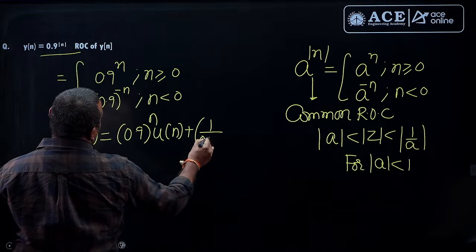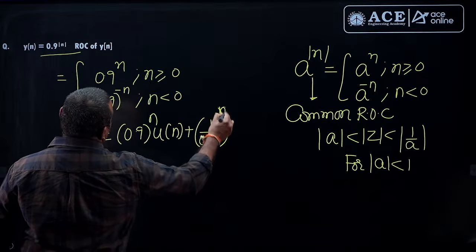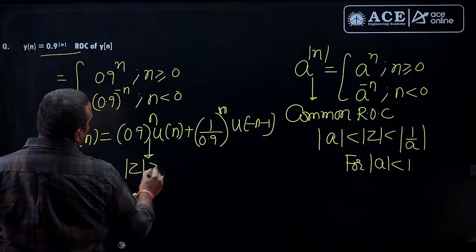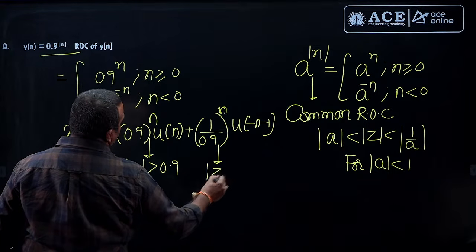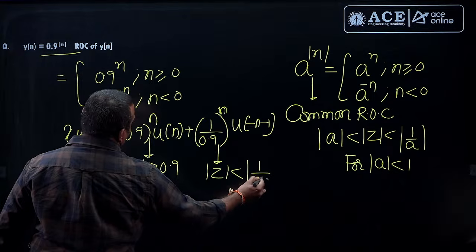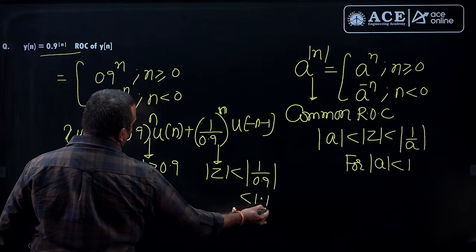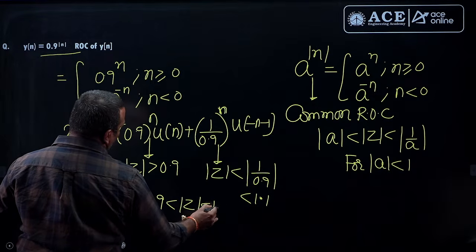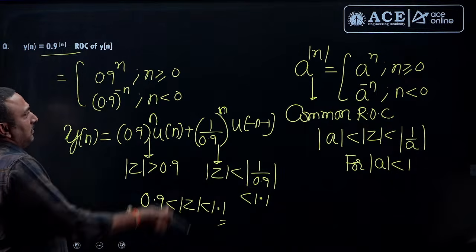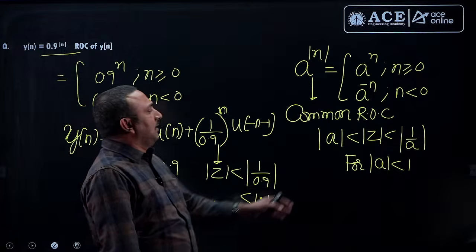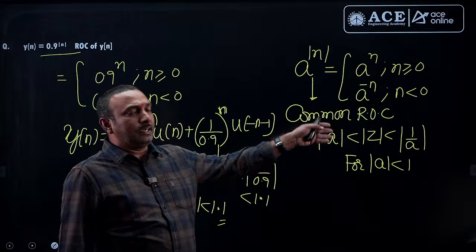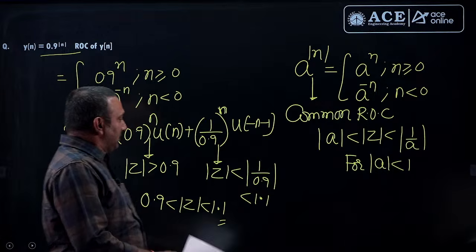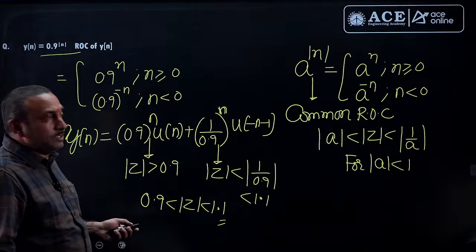This can be written as 1 by 0.9 whole power n u minus n. For this, mod z greater than 0.9; for this, mod z less than, because it is left sided, roughly 1.1, that is 10 by 9. So the intersection ROC lies between 0.9 and 1.1. What is the common ROC? Last year, this was given as an additional question for electrical students. This year, he framed it with the number 0.9. I think we have one more question. Mr. Aditya will handle that.